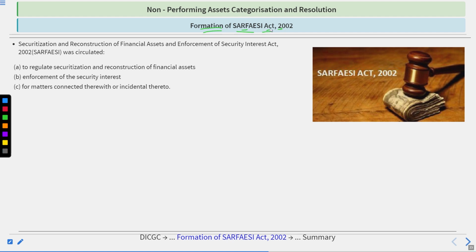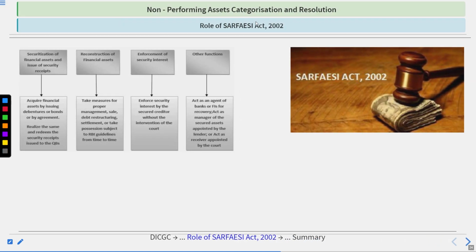Formation of the SARFAESI Act 2002. That Act stands for Securitization and Reconstruction of Financial Assets and Enforcement of Security Interest Act 2002. It was enacted to regulate the securitization and reconstruction of financial assets, enforcement of security interest, and for matters connected therewith or incidental thereto.